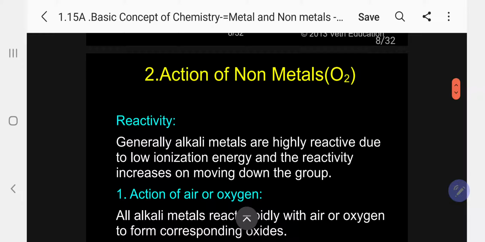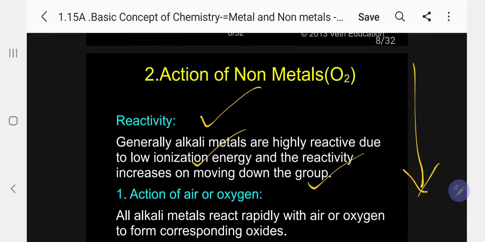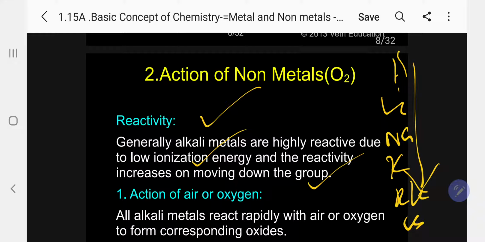Now, coming to the action of non-metals. Kindly follow. Action of non-metals, I can now take oxygen. Generally, alkali metals are highly reactive due to low ionization energy, and the reactivity increases on moving down the group. Hydrogen, lithium, sodium, potassium, rubidium, cesium and francium. So reactivity increases. Kindly follow.